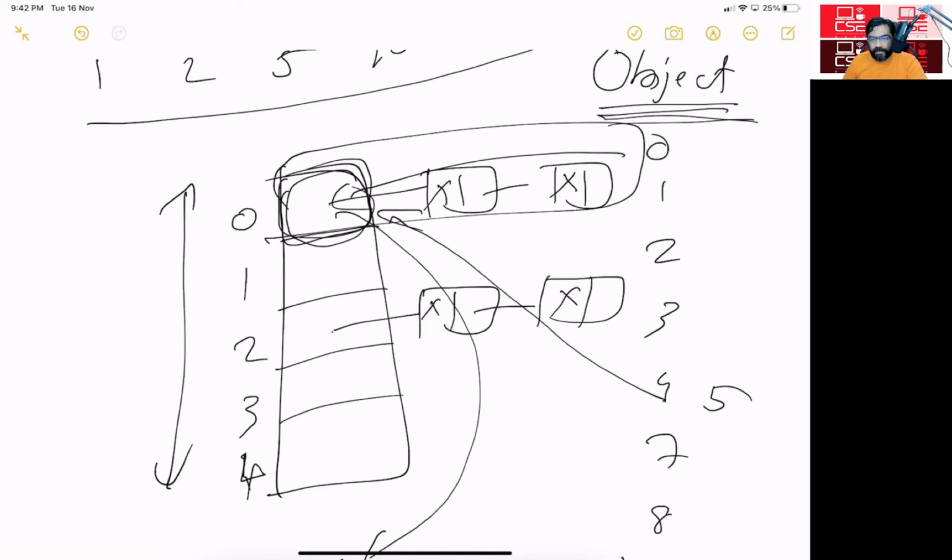So now, whenever I get a read request or get request, what can I do? I can actually calculate the hash code of whatever input I receive. And then if I am getting 0, I can go through that list. If I'm getting 2, I can go through that list.